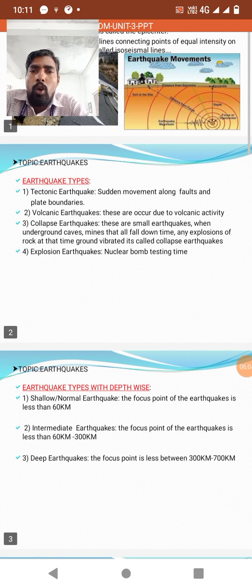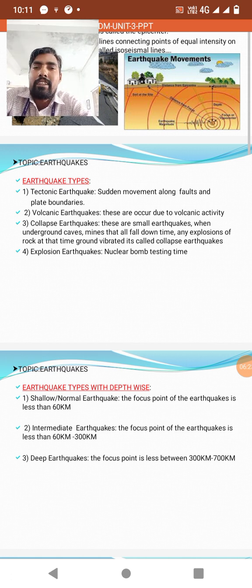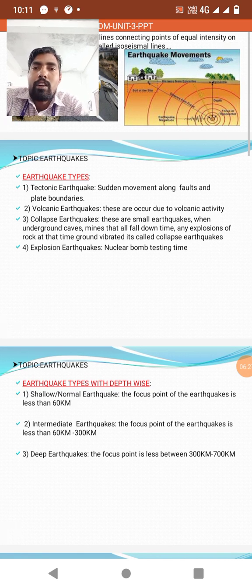The second type is volcanic earthquakes. When volcanoes in the surrounding areas burst or erupt, energy is released, and that release causes earthquakes. Volcanic eruption is the main cause, and these are called volcanic earthquakes. The third type is collapse earthquakes.